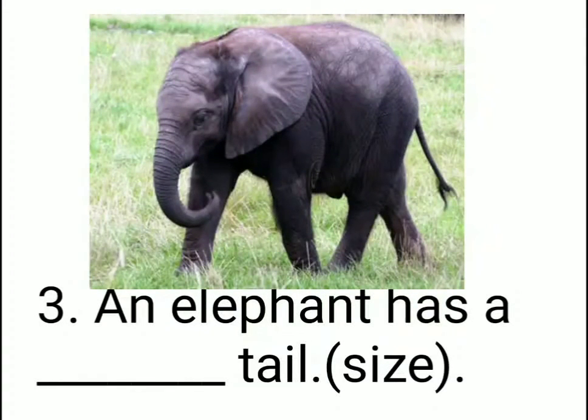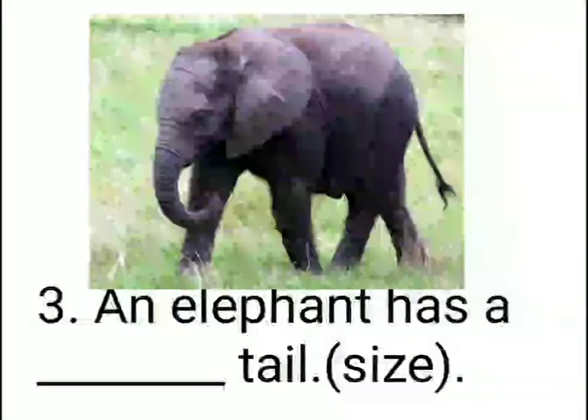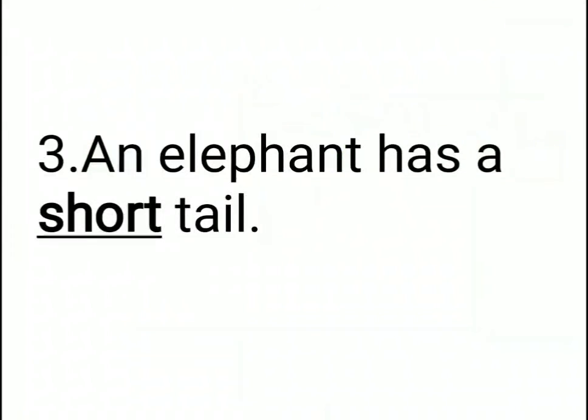Third one: an elephant has a dash tail. Children, the hint is size. What is the size of an elephant's tail? Short, right? So the answer is: an elephant has a short tail.